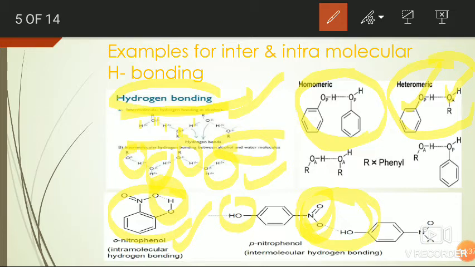But due to the presence of intramolecular hydrogen bonding, the orthonitrophenol acts as an individual molecule, so it is easy to steam distillate the orthonitrophenol. This is the reason why steam distillation of paranitrophenol is difficult than that of the orthonitrophenol.